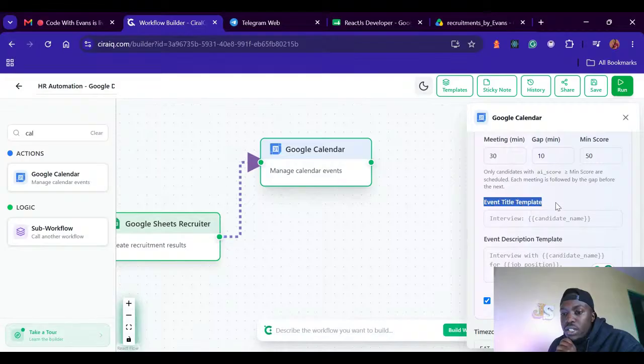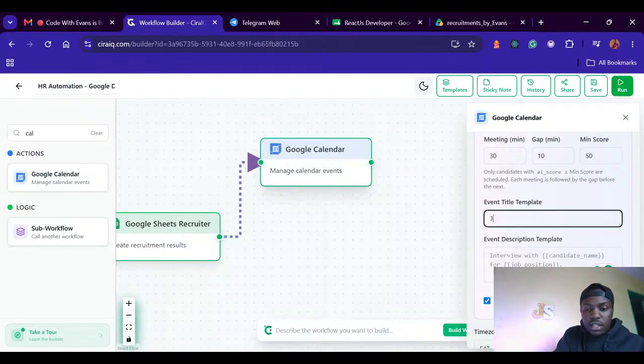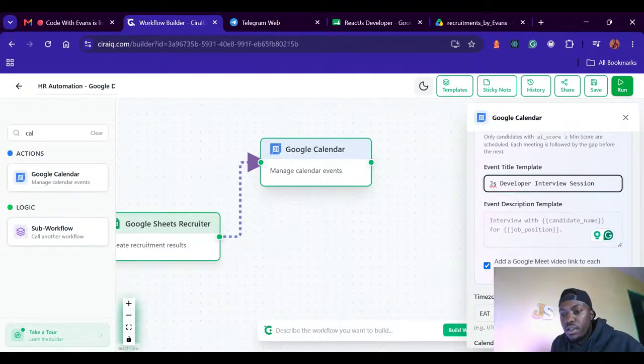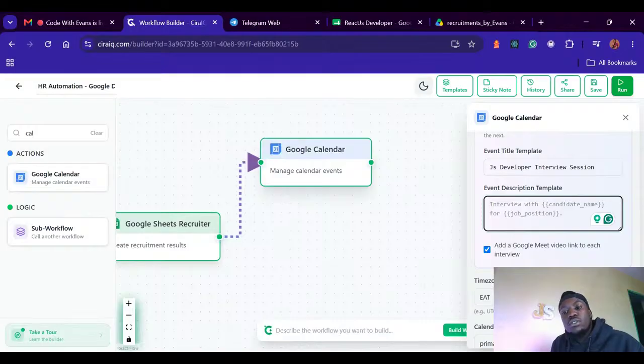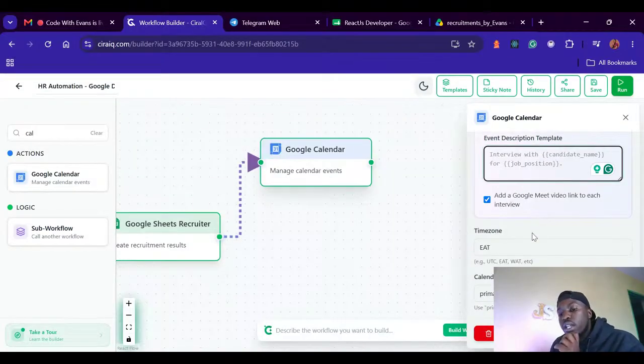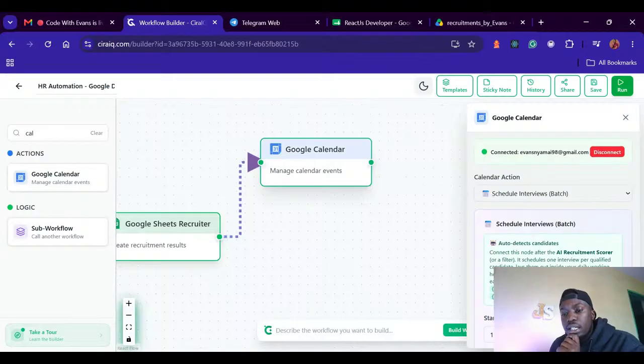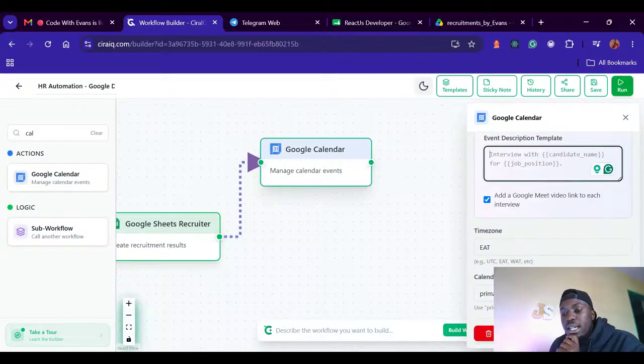So the event title template can be JS developer interview session. So you can do everything just like this, or you can leave everything blank. So yeah, you can leave everything blank. So that agent should work.